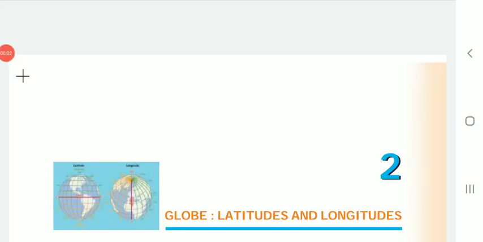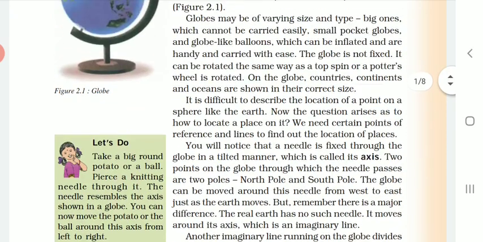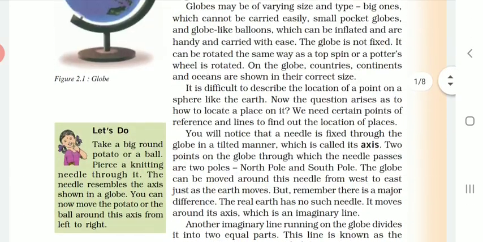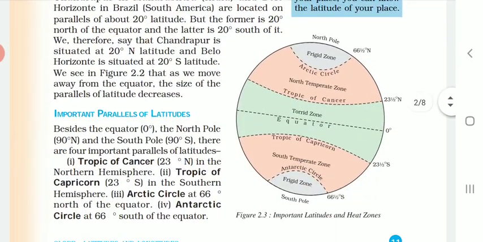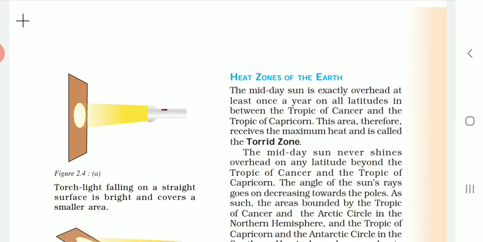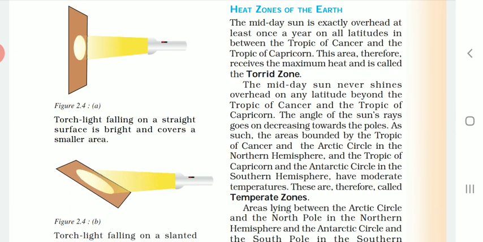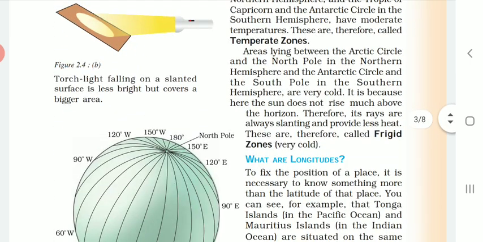Good morning, children. So, we were discussing chapter number 2 of Geography, Globe, Latitudes and Longitudes. In this chapter, till now, we have discussed many concepts like axis, equator, parallels of latitude, important parallels of latitude. There are four important parallels of latitude. Then we have tried to understand the heat zones of the earth. There are three heat zones of the earth basically: torrid zone, temperate zone, and frigid zone.